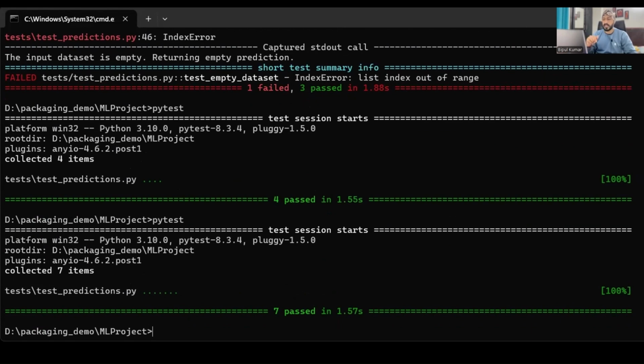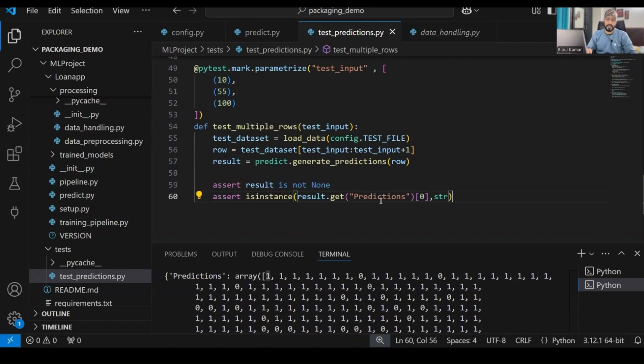Now what next test condition can we use? We can use a test condition to check if the input is not as per the expected format. Suppose I require 9 features for prediction and the user is giving me 5 features, or some different kinds of input, numeric, non-numeric, everything, for making the prediction. Then how will my model behave?